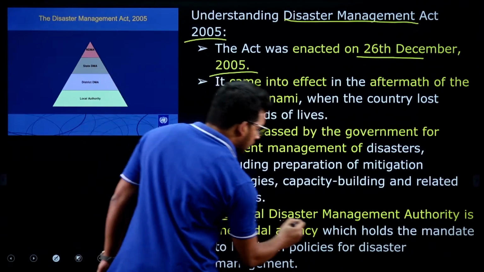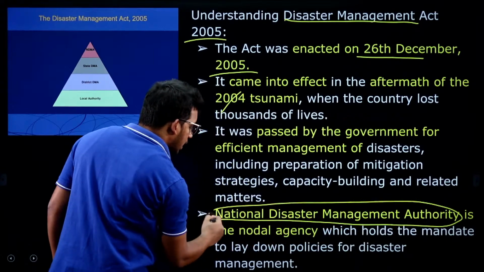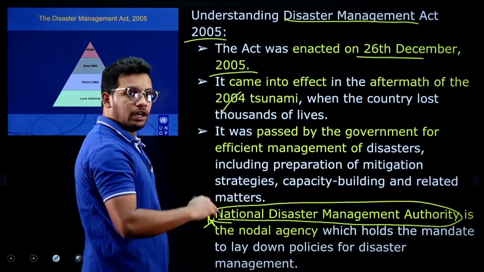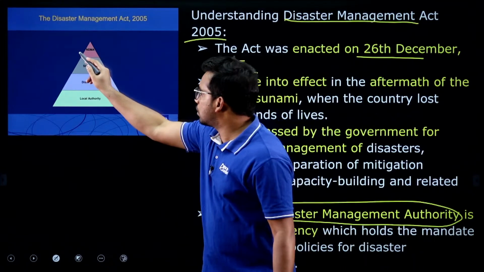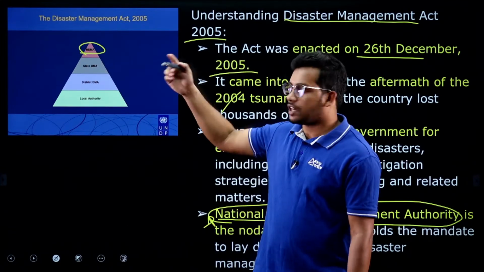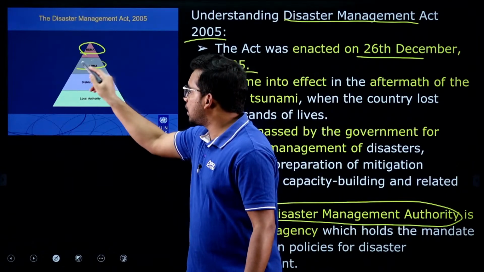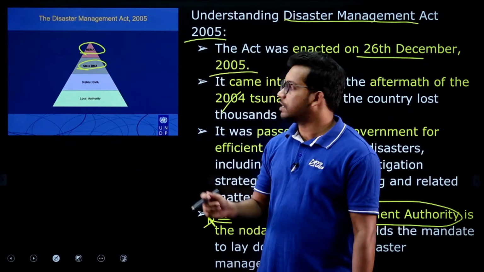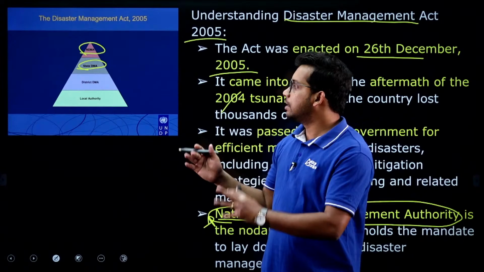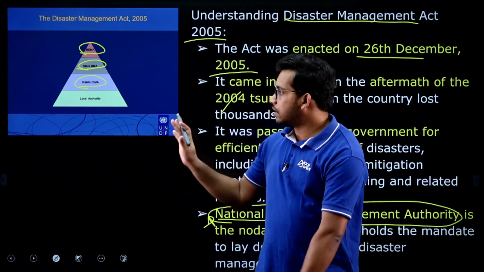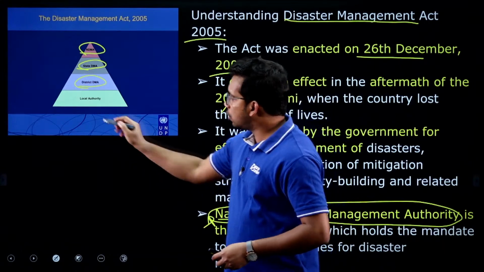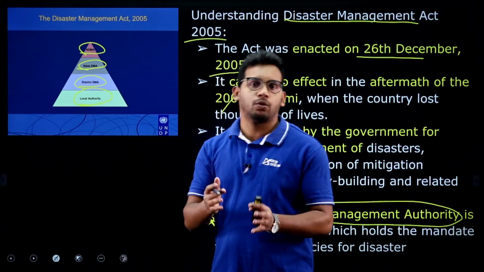And the National Disaster Management Authority, NDMA, is the main nodal agency to take care of disaster management. Here you can see NDMA, the highest authority at the center, and then at the state level we have the State Disaster Management Authority. For each state there is a separate organization, and for each district again there is a Disaster Management Authority, and at the local level we have panchayats and local offices.